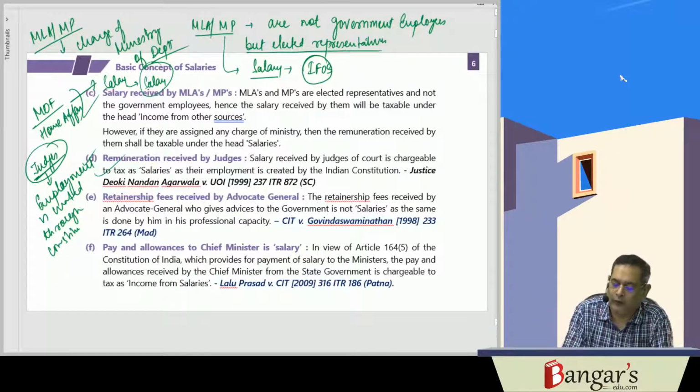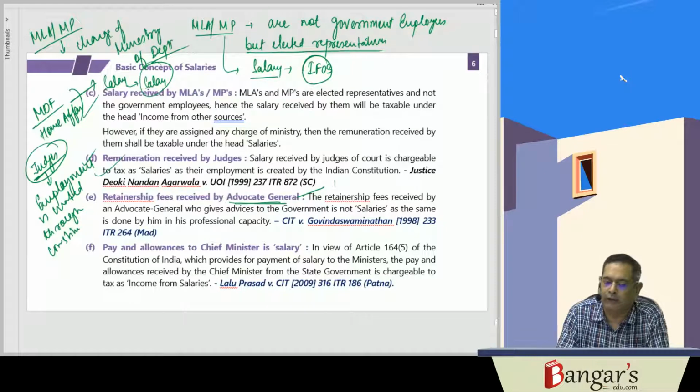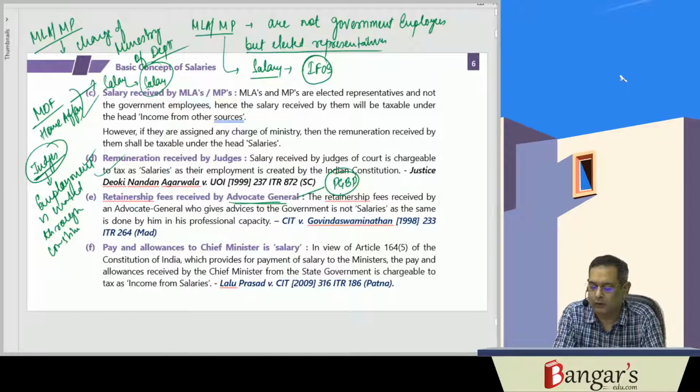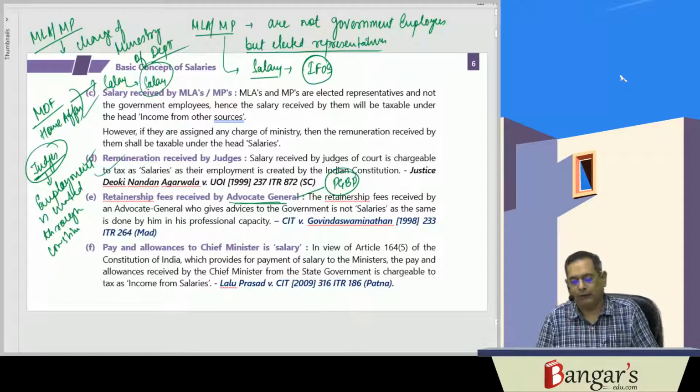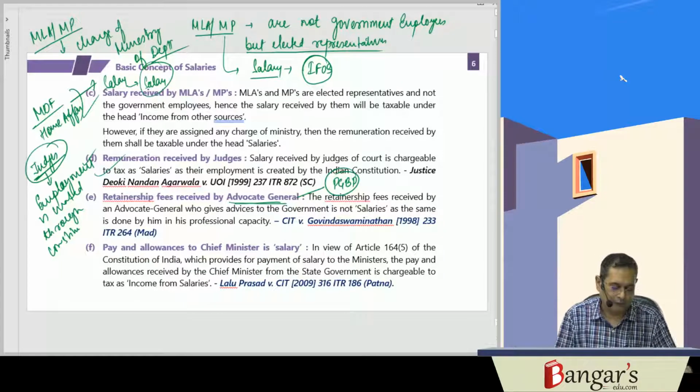Whereas in case of the advocate general, they are not employees, and the retainership fees received by the advocate general, who gives advice to the government on various issues, will not be taxable under the head salaries, because they give advice in their professional capacity. Hence it will be taxable under the head profits and gains of business and profession.